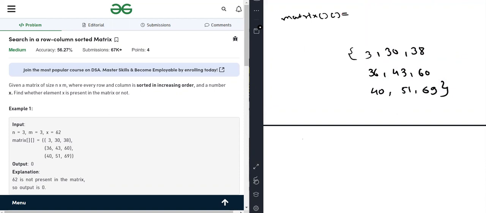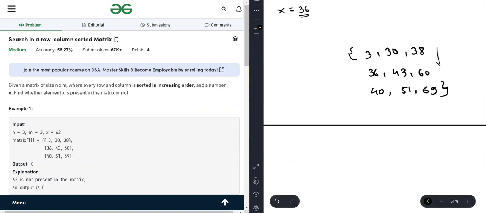If we want to find our element, let's say our element x is 36, then how can we find it? If during the searching we reach the position 38, we know that we can't go downside in this column because this is sorted in increasing order.